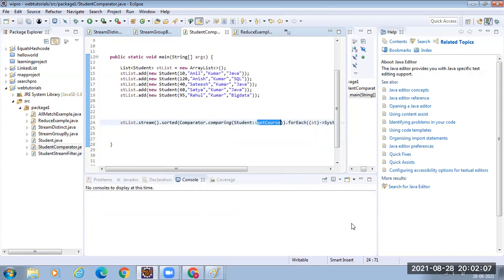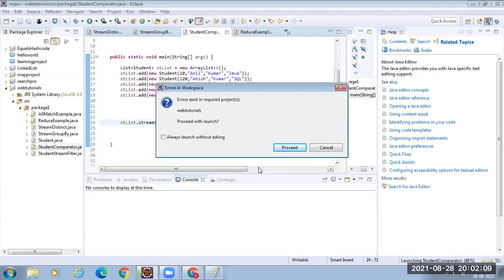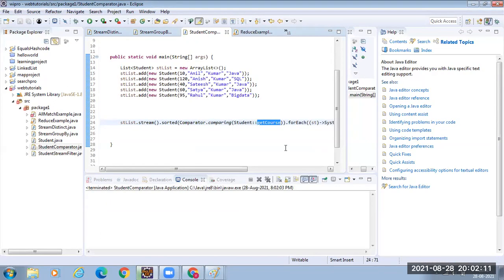Run as Java application. Fine. See, big data starts first, right? That is why Rahul, the student, has come first. Then B, J, J, S. Clear? If I want to sort based on student IDs, change this method. getStudentID. Fine. That's it.